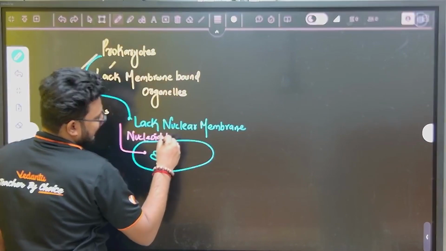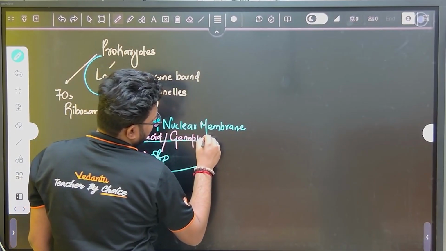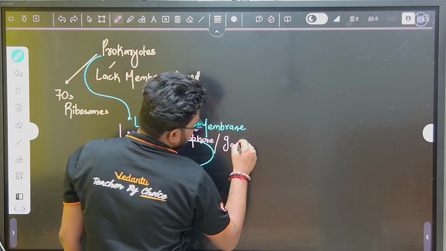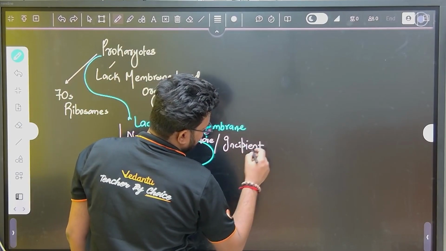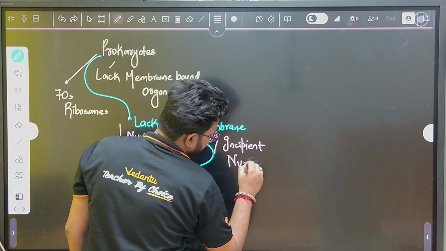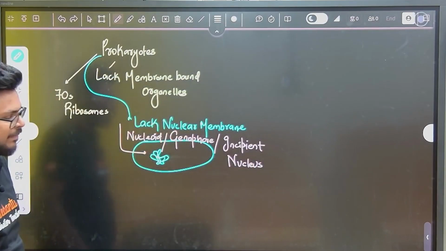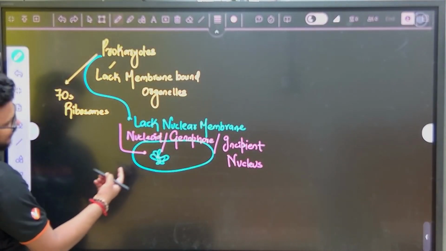You can also call it genophore. And there is one more term for it, that is incipient nucleus. But my suggestion is that you should remember nucleoid and genophore. Nuclear membrane I have not drawn.